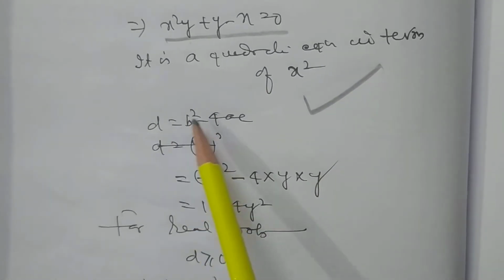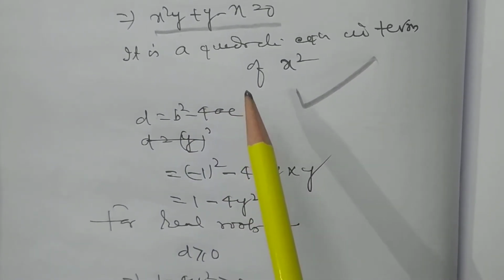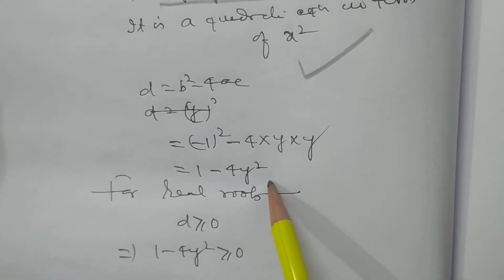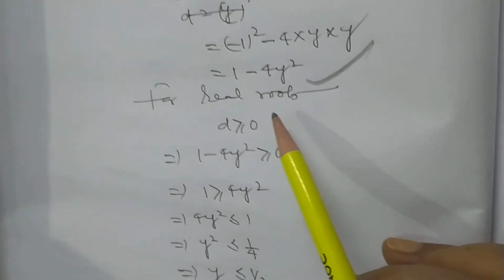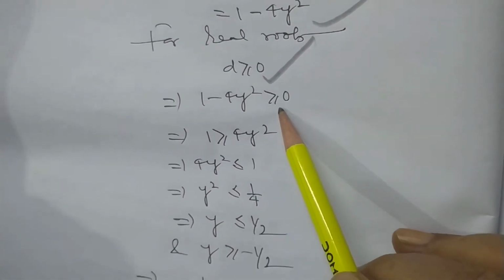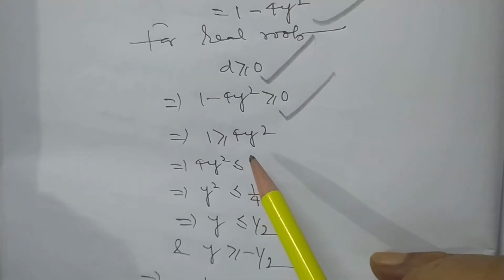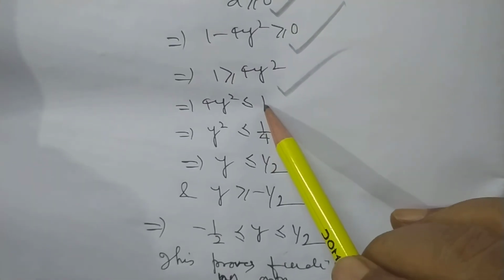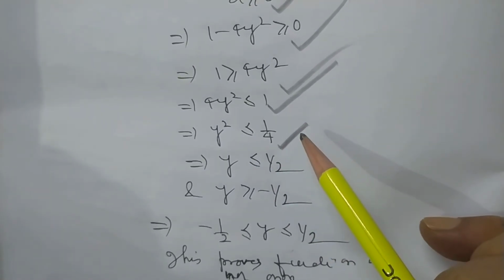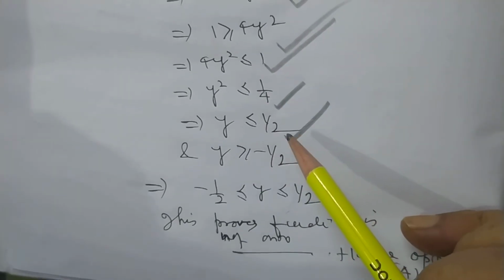So D is equal to b square minus 4ac, that is minus 1 square minus 4y into y, that is 1 minus 4y square. For real roots, D greater than or equal to 0. So 1 minus 4y square greater than or equal to 0, so 1 greater than or equal to 4y square, 4y square less than or equal to 1, y square less than or equal to 1 by 4.